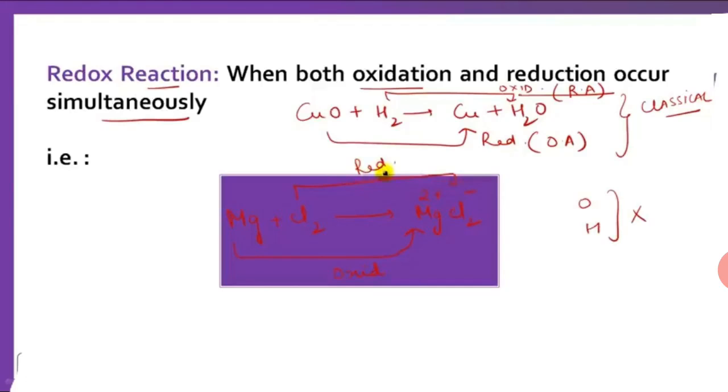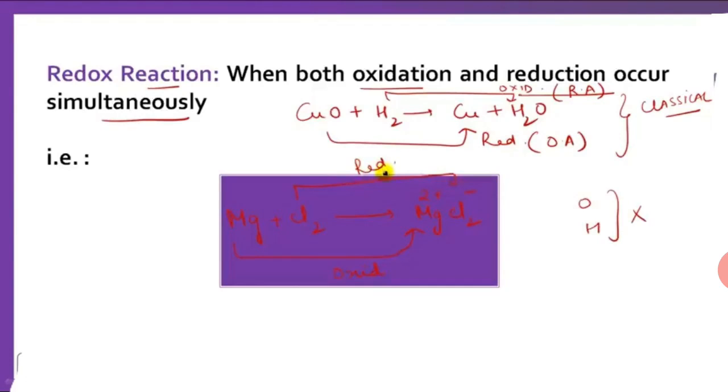For example, when CuO, copper oxide, reacts with hydrogen, then the copper oxide converts into Cu. It means oxygen is removed from it, while H2 is converted into H2O. It means H2 gains oxygen. So copper oxide is converted into copper.